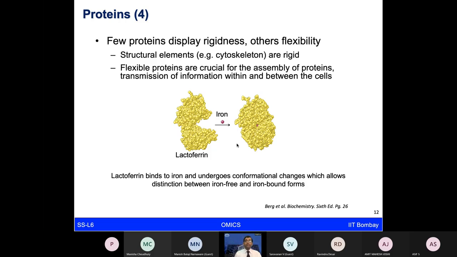We have the cytoskeletal elements, which are the structural elements that are rigid and provide us the backbone. And as I mentioned earlier, the cell takes a position or a shape because of different proteins like actin, myosin, and other cytoskeletal elements. And of course, there are many flexible proteins which are important to transduce information from one cell to another or within cells. One example shown here is the lactoferrin protein, an iron binding protein, which after binding with the iron molecule shows some conformational changes, which is required for certain functions.